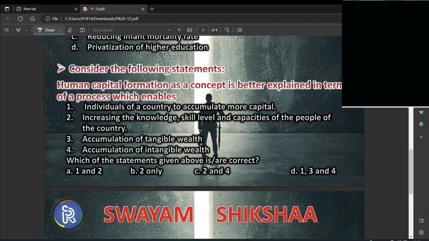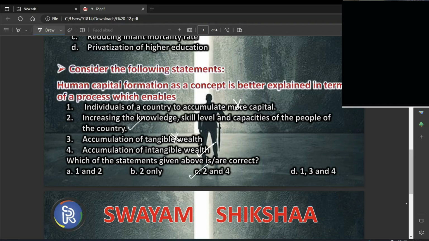Individuals of a country to accumulate more capital. So this is physical capital. So the physical capital aspect should not be the primary aspect here. Increasing the knowledge, skill level, and capacities of people. Yes, this is one important area. Now, tangible wealth. No. So, accumulation of intangible. Yes. Now, if I see, 3 and 4 should not go together. One is tangible, another one is intangible. So even in that manner, I can answer this question. I can eliminate options. And here, the answer should obviously be the second and the fourth one, that is C.